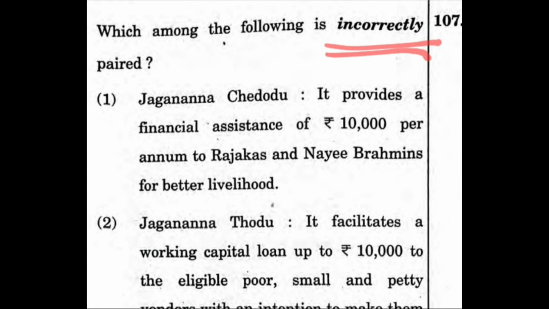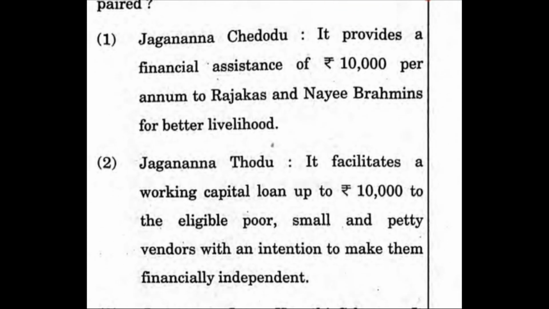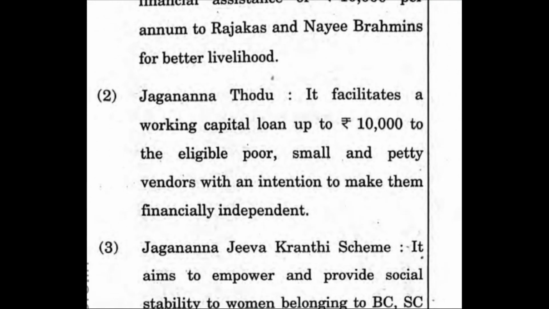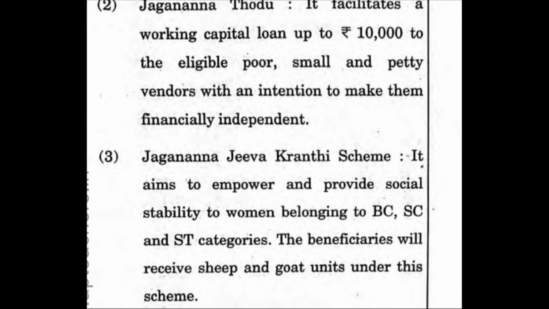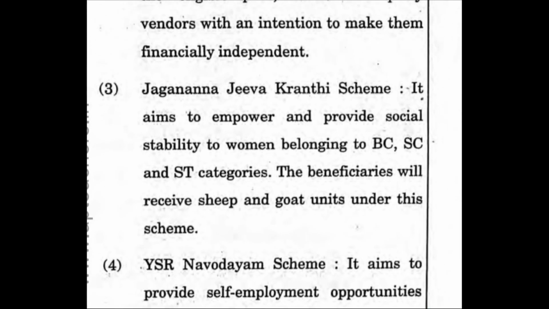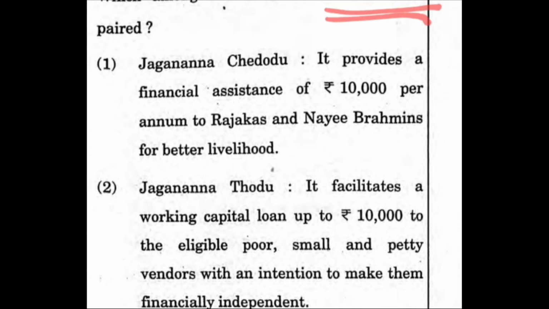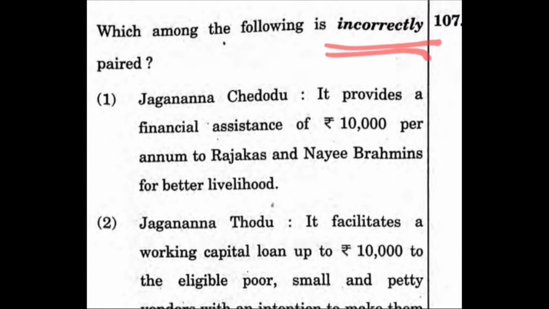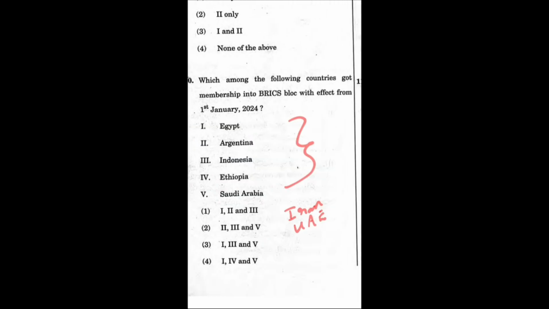See, state government schemes have been given along with the names. So if you know what the correct scheme is and what the description of that is, it is not enough. The question is which is incorrectly paid, again. So here also a lengthy question consumes more time, and again twisted. Let us go through one more.